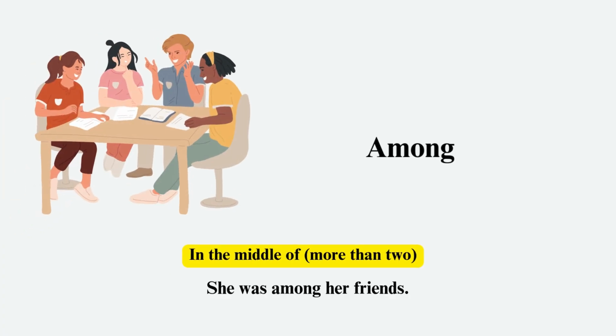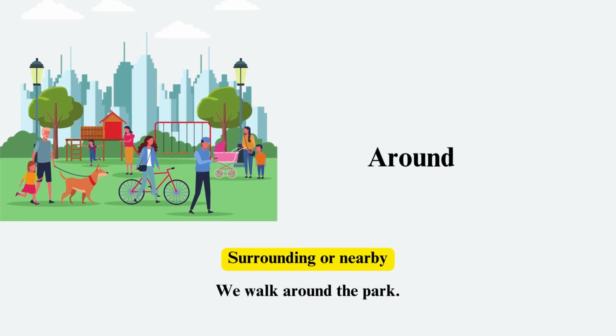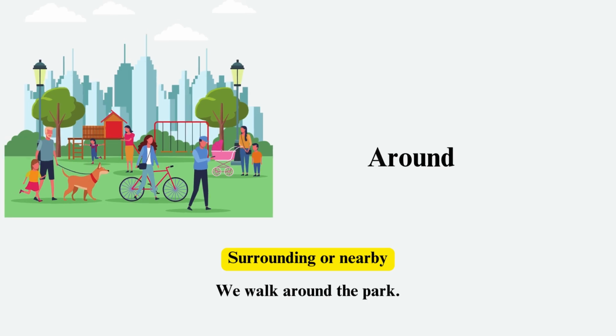Among, meaning in the middle of, more than two. For example, she was among her friends. Around, meaning surrounding or nearby. For example, we walk around the park.